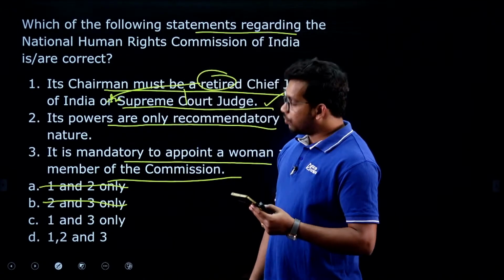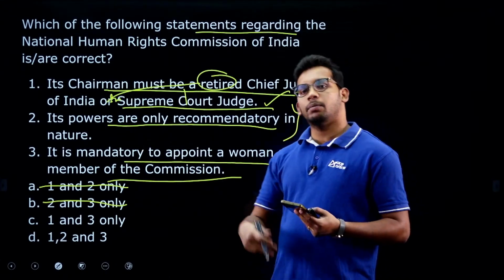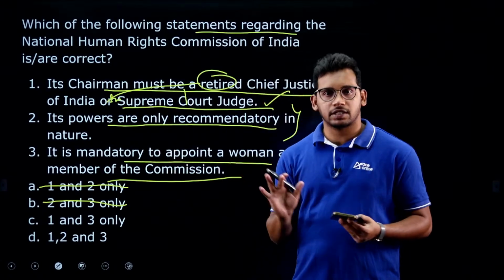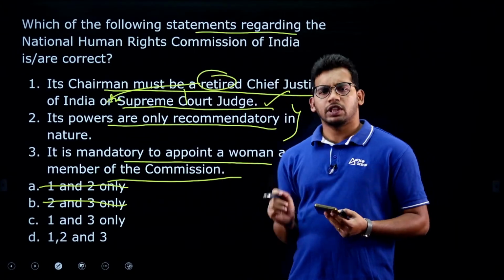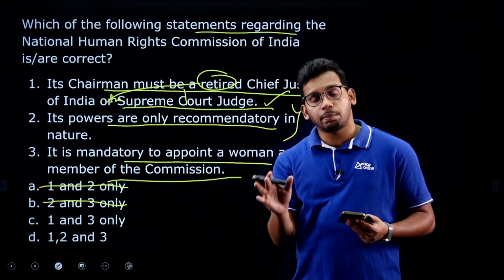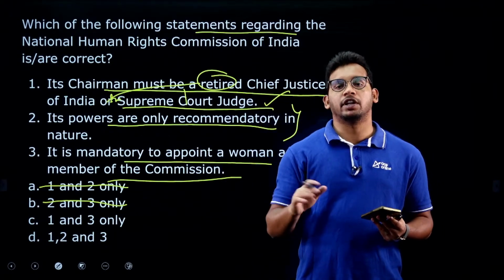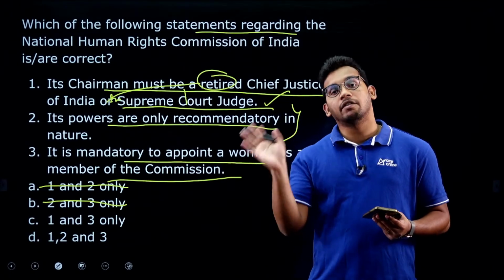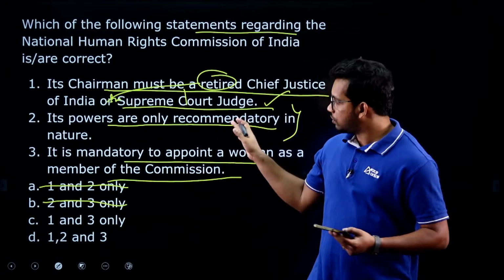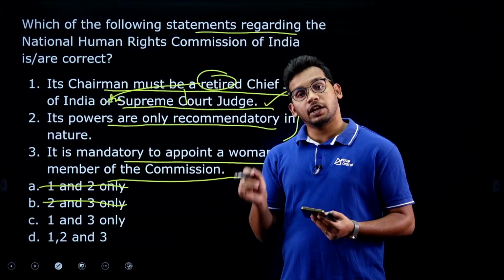Now let us find out the logic behind the second statement. Some people might say we haven't discussed it, but yes, there is a logic in this. Do you think governments will pass a law to give mandatory powers to statutory bodies? Only constitutional bodies like the Election Commission of India and the Supreme Court have a mandatory say on the government. Do you think governments will give mandatory power to some independent body? It would be an issue for the government.